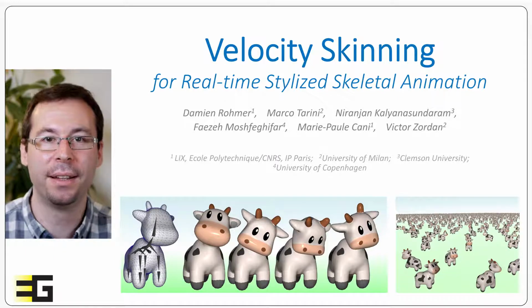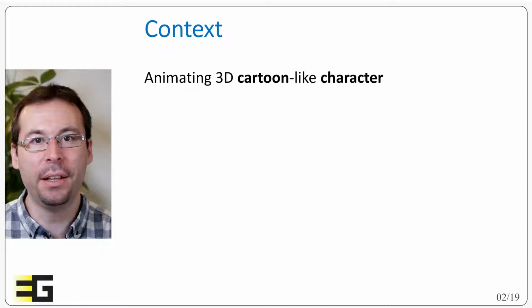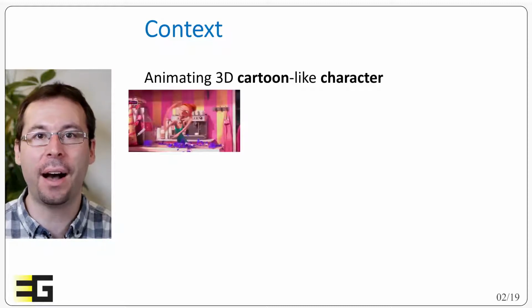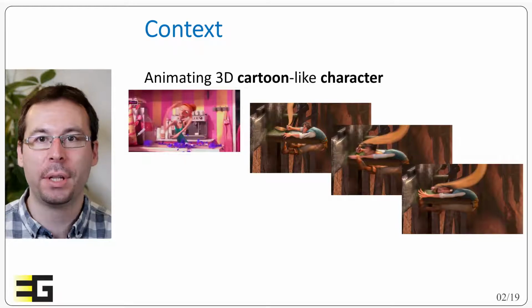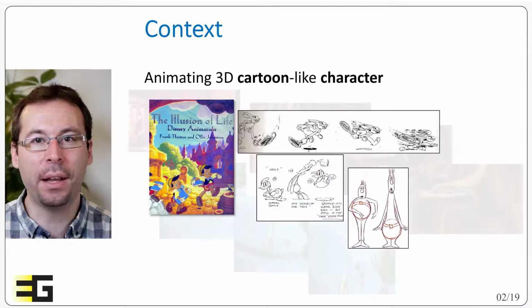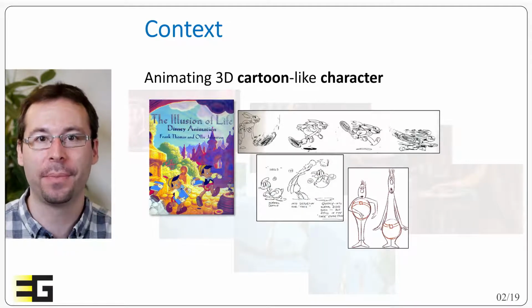Victor Zordan. And we consider in this work the generation of 3D cartoon-like character animation, typically in the context of animation cinema or video games, where the characters have exaggerated deformations. Sometimes we also call these effects Disney effects or stylized deformation, which are mostly exaggerating the depiction of speed on the geometry. And these effects are inspired from the widely used 12 standard animation principles.